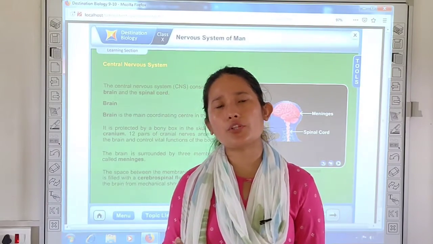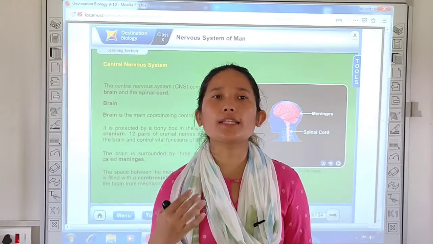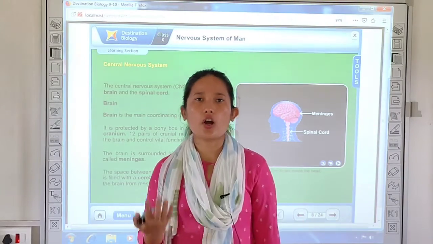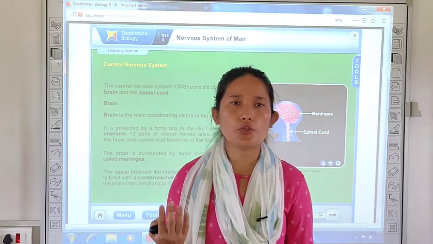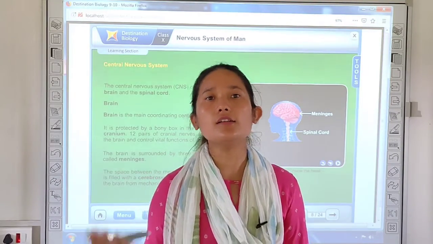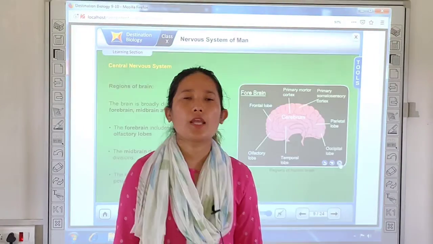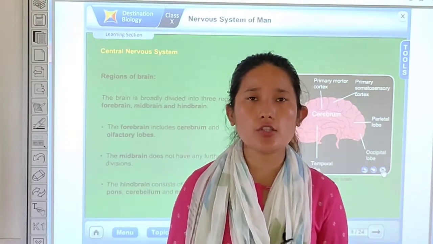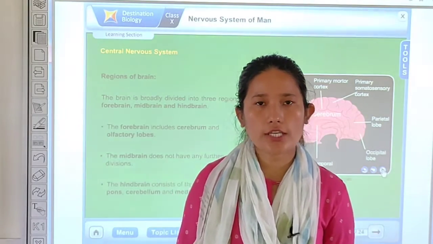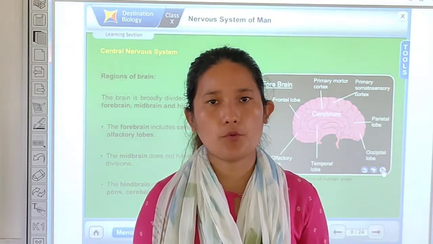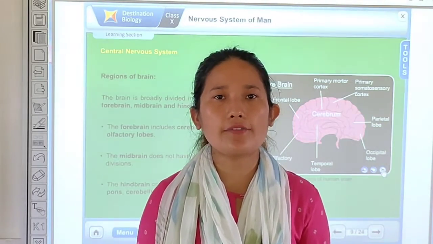What is the function of cerebrospinal fluid? The function of the cerebrospinal fluid is to protect the brain from any kind of shocks and also to help in exchange of the nutrients in between the nerve cell and the blood vessel. That is the function of cerebrospinal fluid. Brain has three regions: forebrain, midbrain and hindbrain. First let us take into consideration forebrain. The forebrain consists of cerebrum and diencephalon.